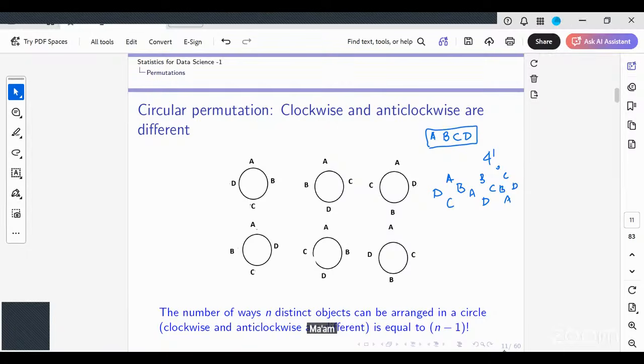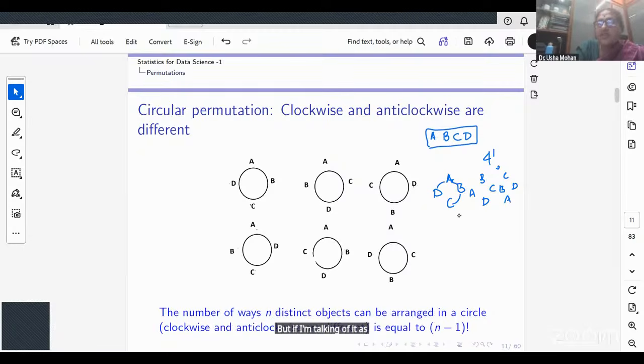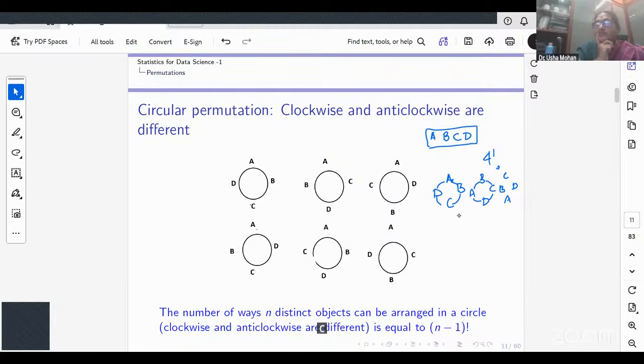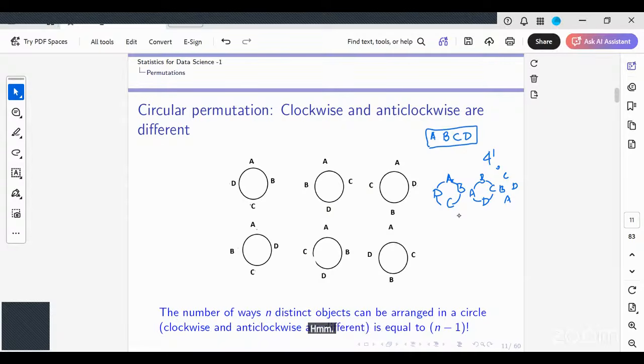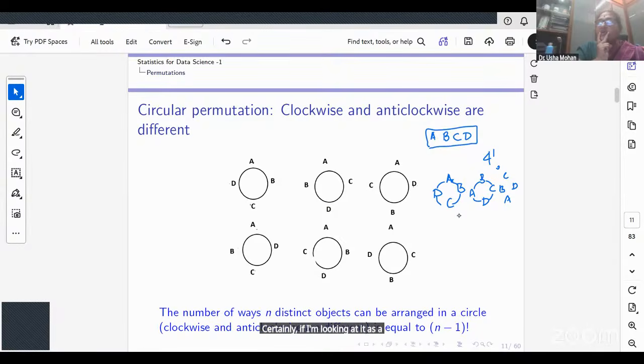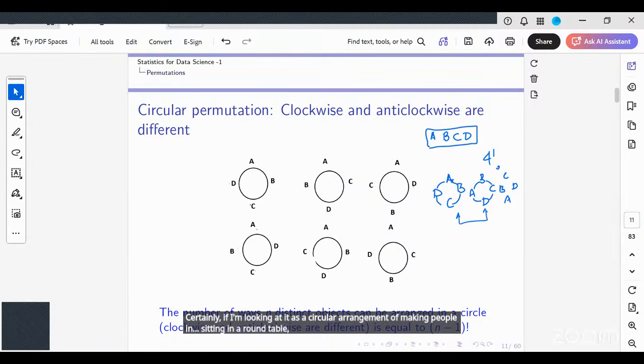Ma'am, they're moving in a clockwise direction, but the positions are changing, right? Which positions are changing? Ma'am, if we consider A, in the next round the position of A is occupied by B. So like that, they're changing. But if I'm talking of it as a circular arrangement, then how would you look at it? Are these two the same or are they different? C and D are coming next to each other, and in the second case also, C and D are coming next to each other. That's what I'm saying. If I'm looking at it as a circular arrangement, of making people sit at a round table, are these the same or are they different?